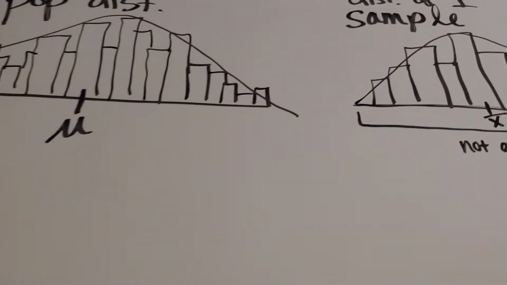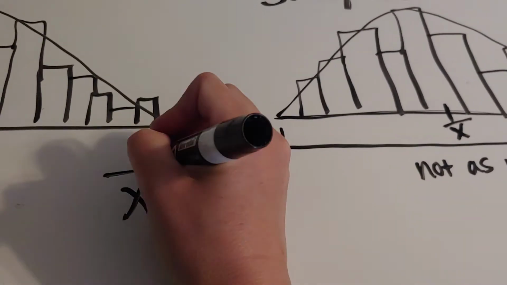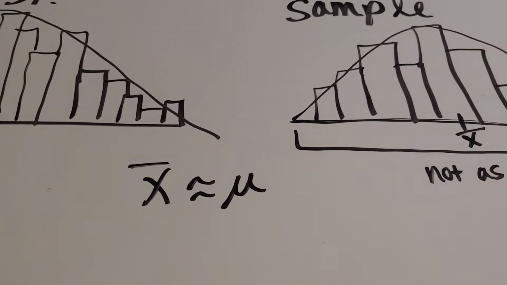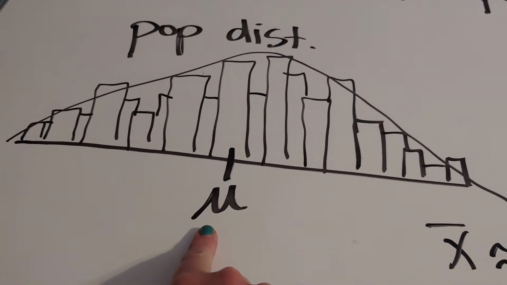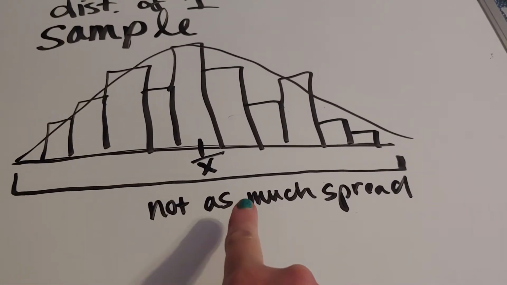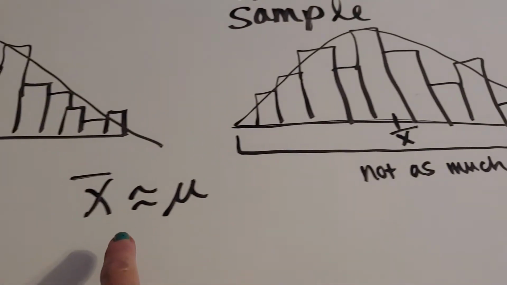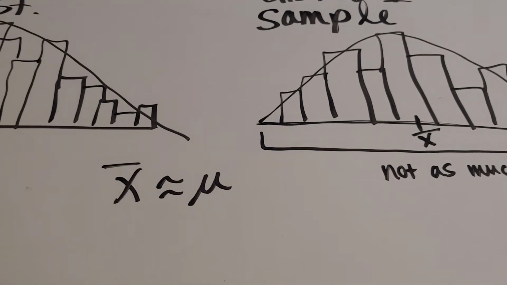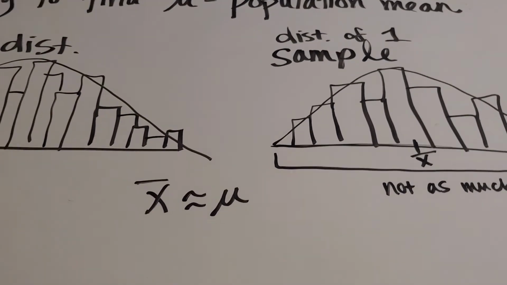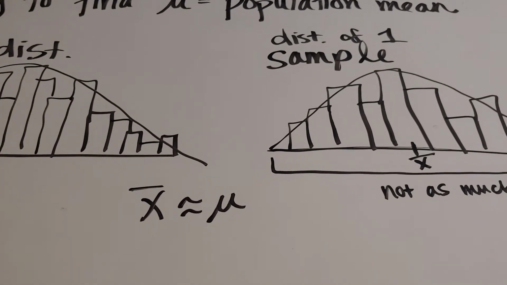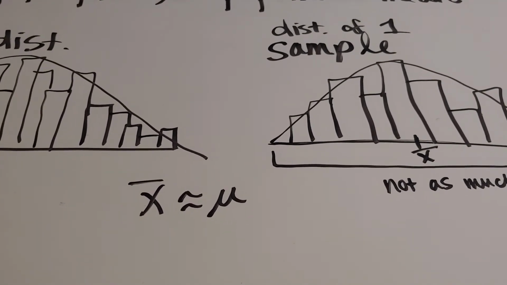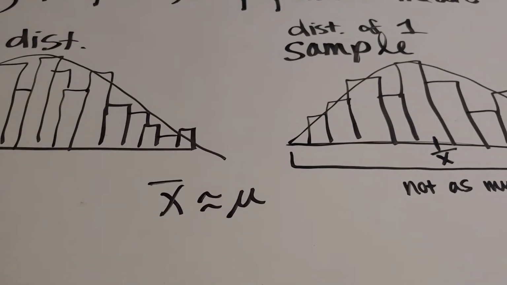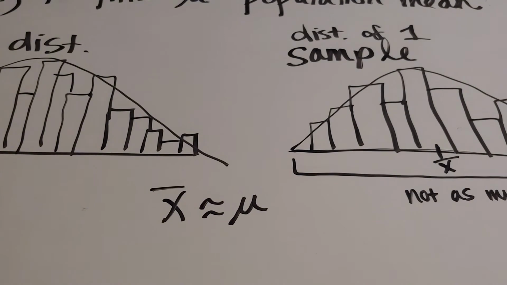Now, what we want to know is, is x bar equal to mu? Okay, that's the big thing, because if I can't ask everybody to find out the mean, I'm hoping I can ask a sample, and I'm hoping that the sample mean and the population mean will be similar. All right. Here comes the interesting idea, which is called a sampling distribution. So what happens if we ask a lot of samples? Okay, so that will be part 2 of our video, looking at a sampling distribution.